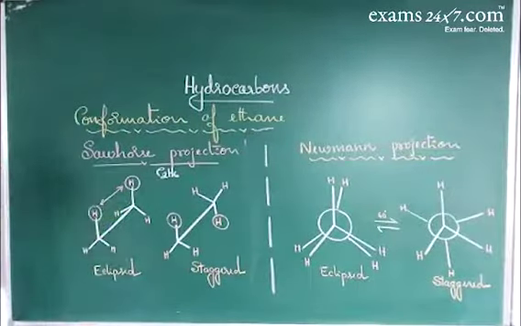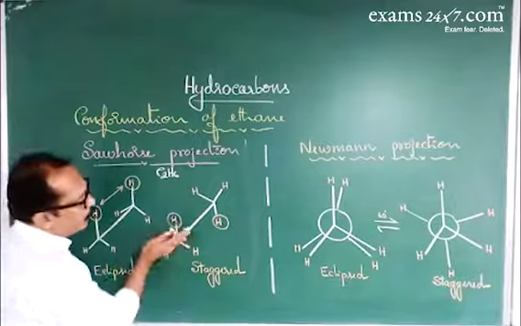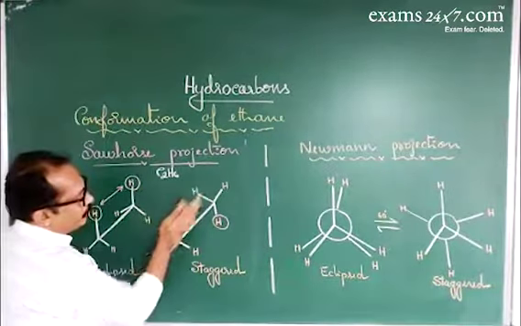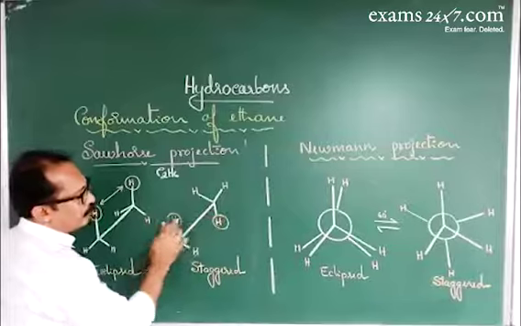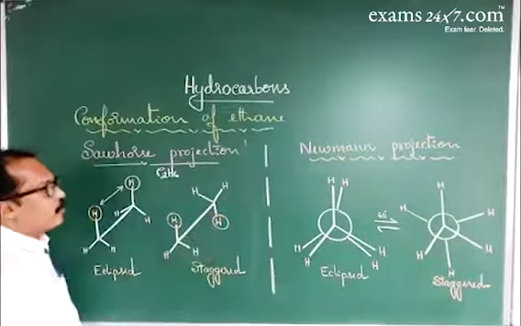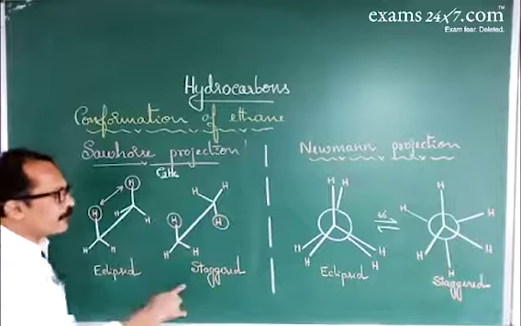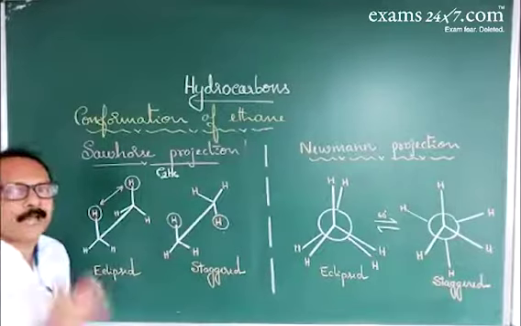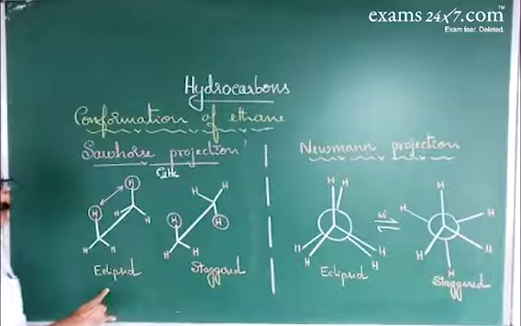Therefore, there is more repulsion. Hence, energy is more and stability is less. Now, in the staggered case, one flagpole hydrogen is above and another one is below. So the distance of separation is more, repulsion is less, energy is less, and stability is more. So the staggered conformation is more stable than the eclipsed conformation.